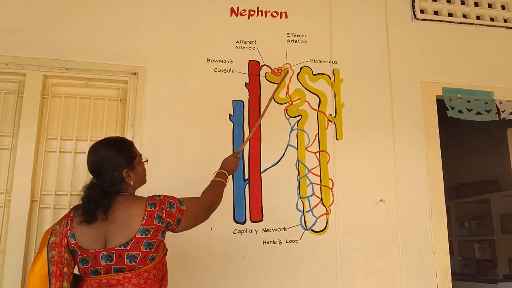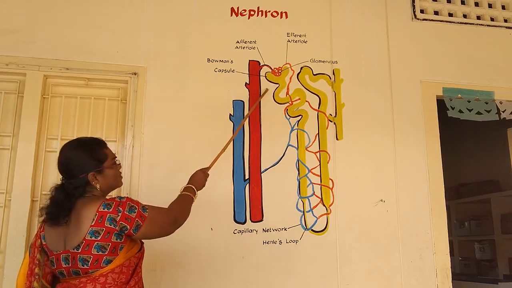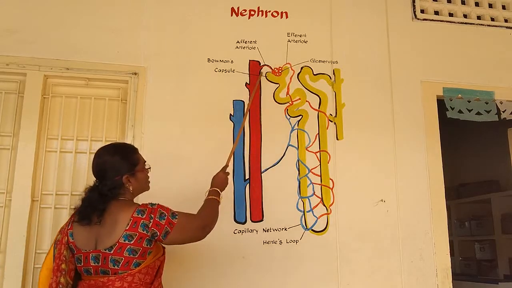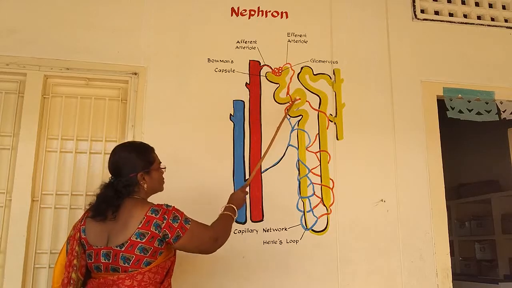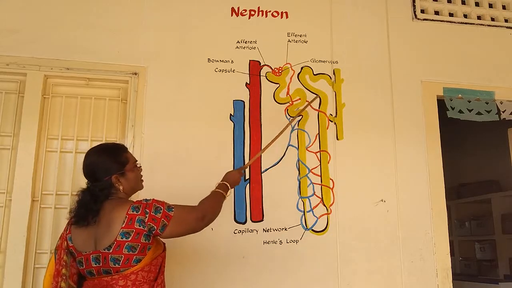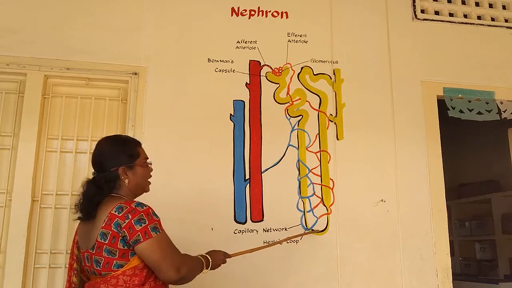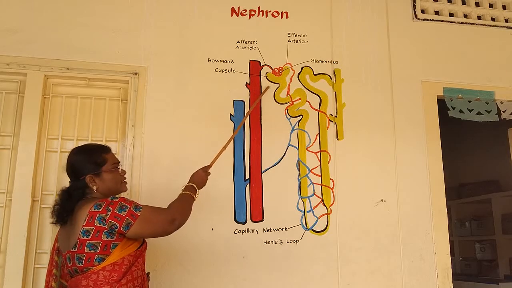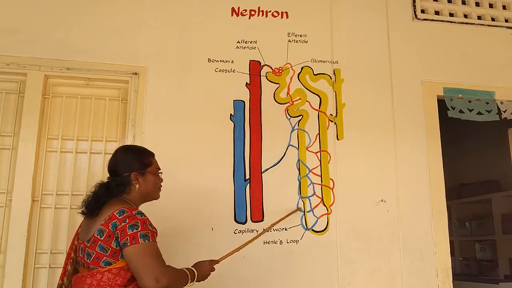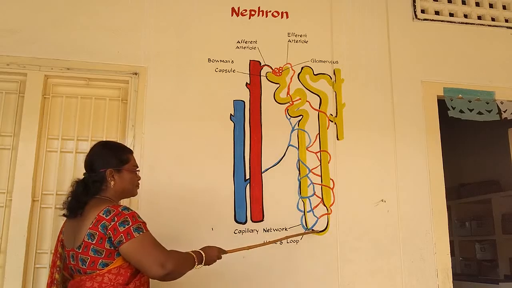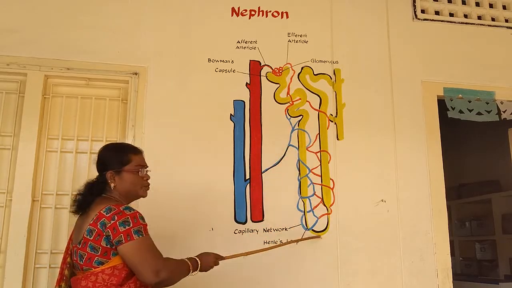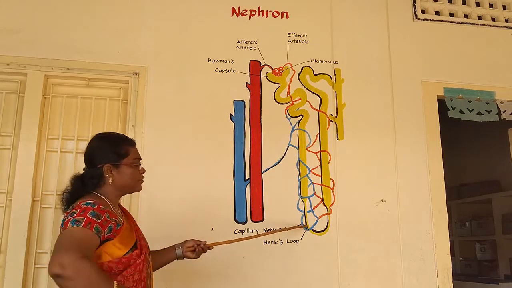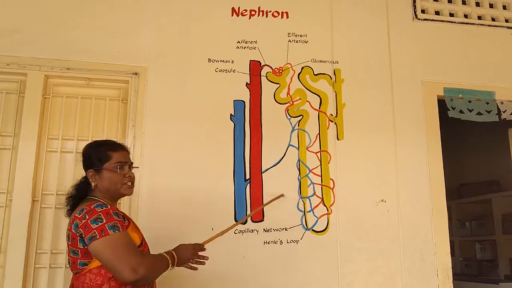This Malpighian body consists of two parts: Bowman capsule and glomerulus. This part is called the Malpighian body, and this entire part is called the loop of Henle. The Malpighian body arises from the cortex of the kidney. And this is the renal tubule, which arises from the medulla region of the kidney.